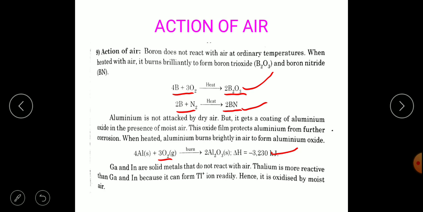Thallium is more reactive than gallium and indium because it can form the Tl+ ion readily. Hence it is oxidized by moist air. So gallium and indium do not react, but thallium can effectively react with the air forming an oxide, and that too using moist air.